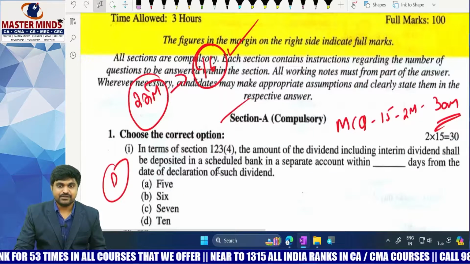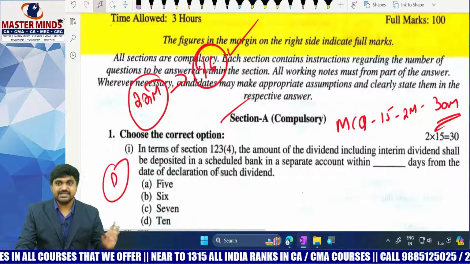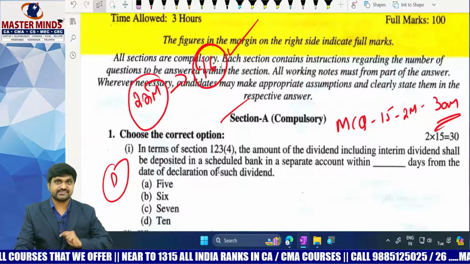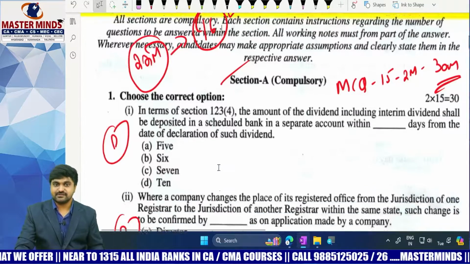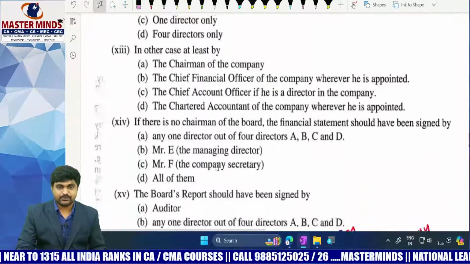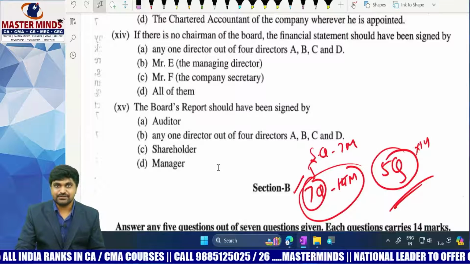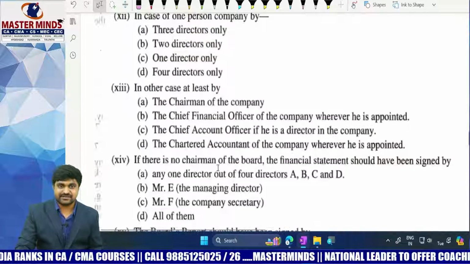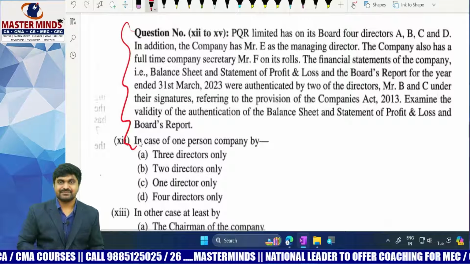Next one. So out of 30 marks, we discussed only 22 marks. That means out of 15 MCQs, we discussed only 11 MCQs. And what about the balance 4 MCQs? Let's see. These 4 MCQs are interlinked with each other. How are they interlinked? They are interlinked based on this scenario.